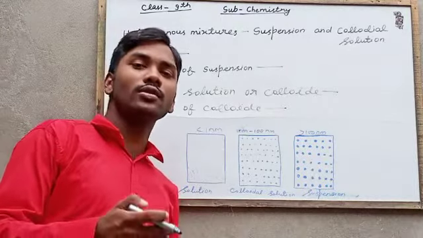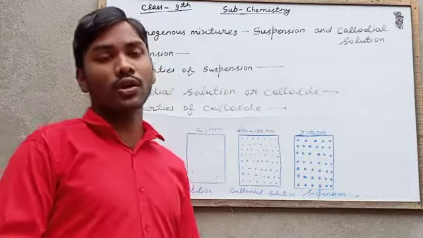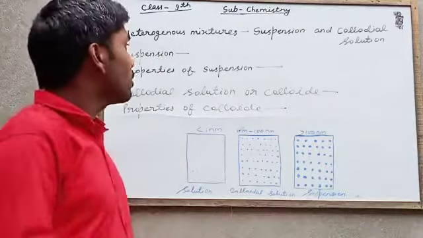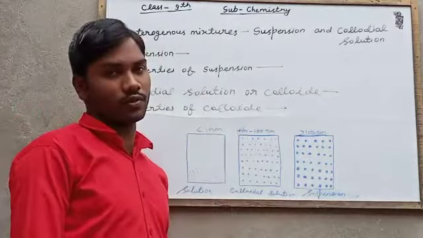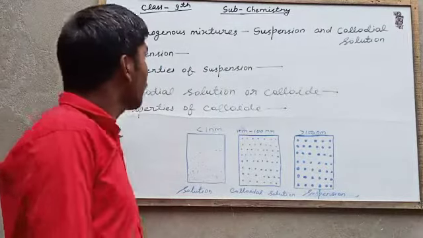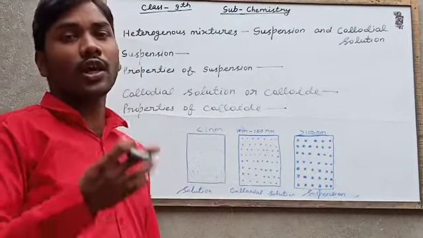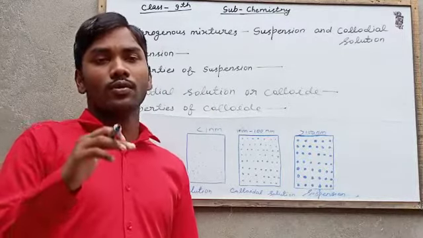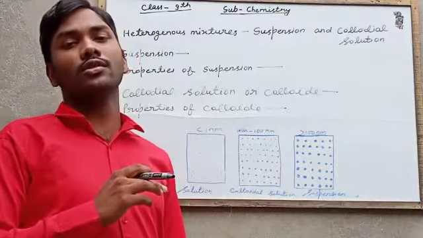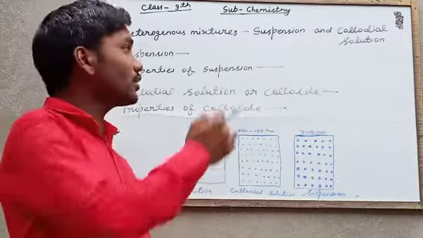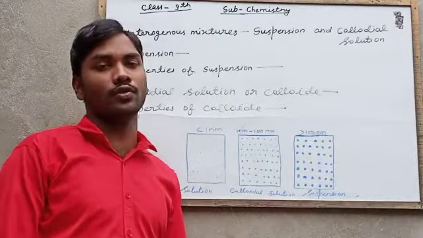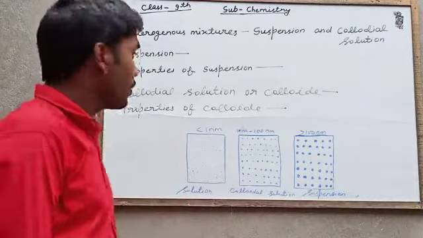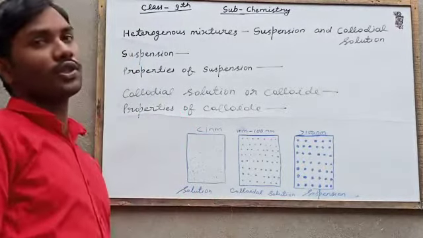They are called suspension and colloidal solution. Heterogeneous mixtures in which the constituents are in more than one phase are called suspension and colloidal solution. First of all, we will discuss suspension.